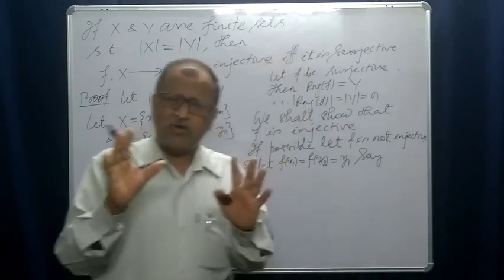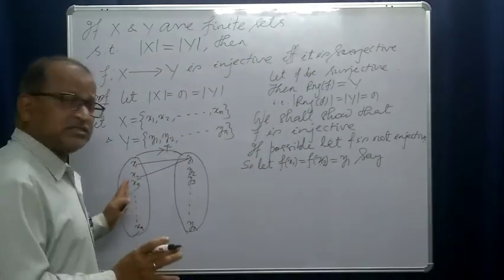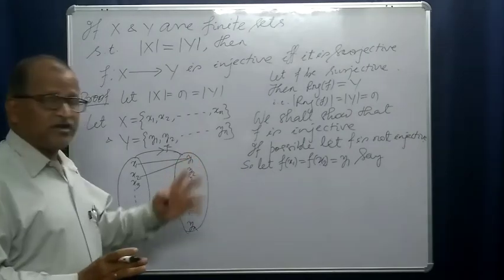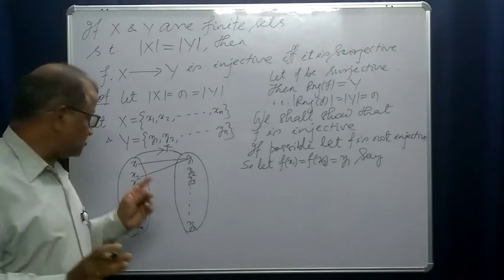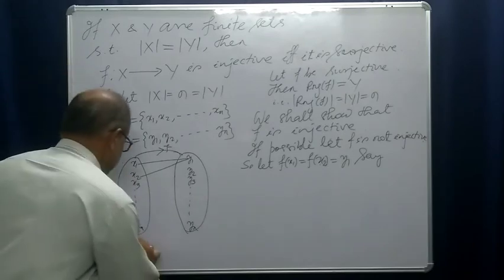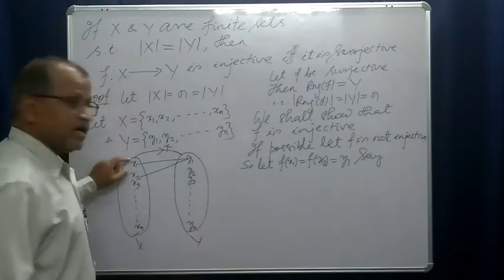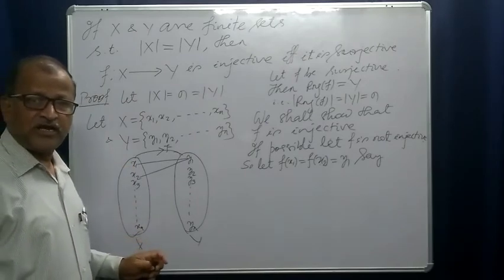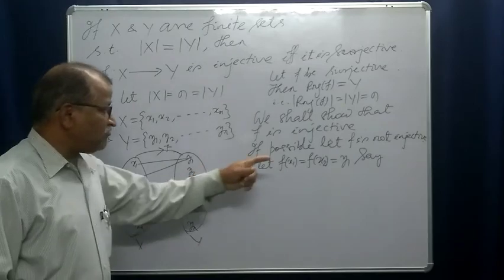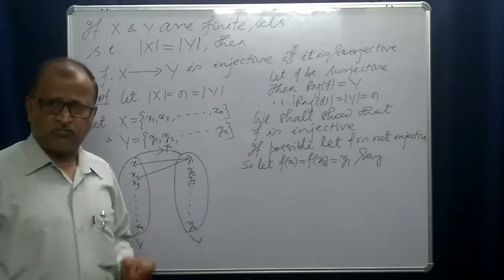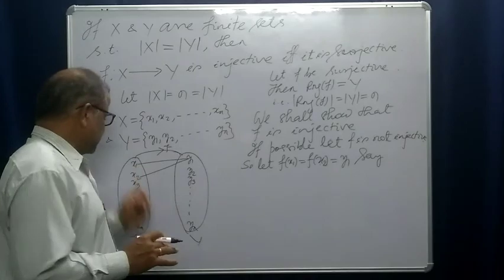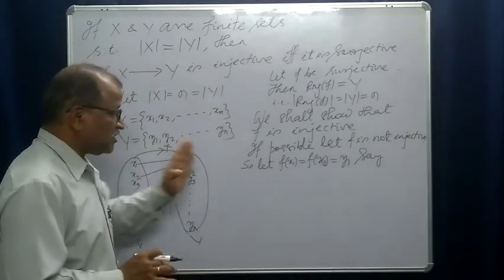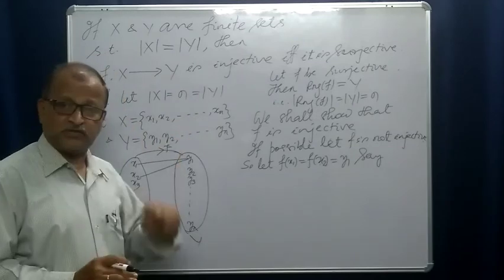Any two elements of x may be related to one element of y. This is x, this is y. At least two elements of x will be related to one element of y. Say x1 and x2 are related to y1, that means f of x1 is y1 and f of x2 is y1.